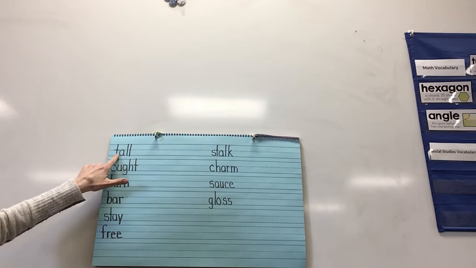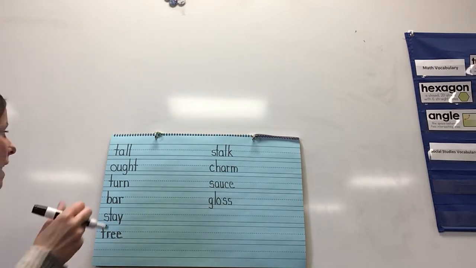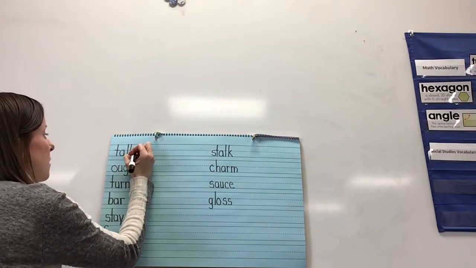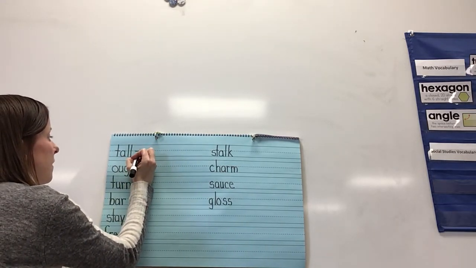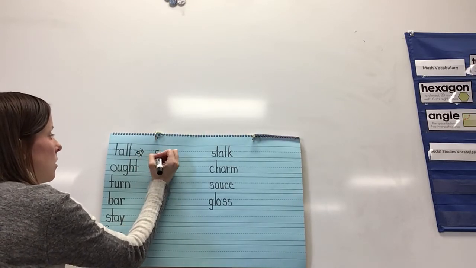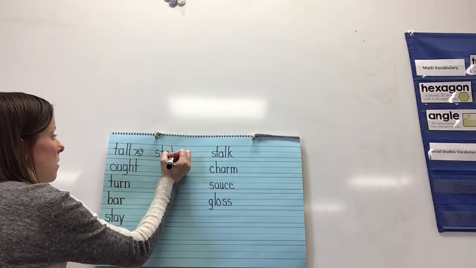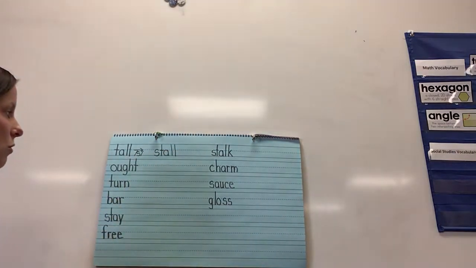So if we look at the word tall, I want you guys to go ahead and write the word tall. And after you write the word tall, I want you to add an s sound at the beginning. So if I'm adding an s sound to the beginning, that means I'm changing it to s, t, all. So hopefully that's what you wrote.